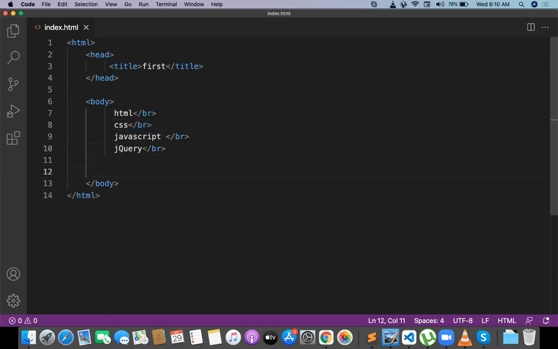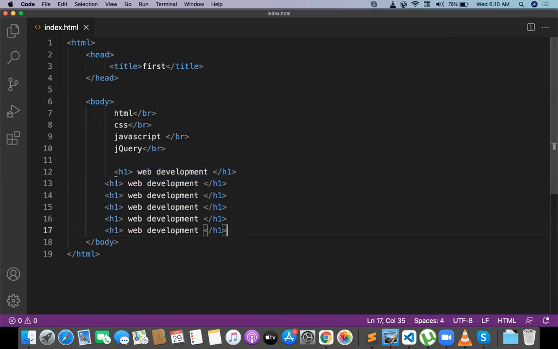And let me go for the multiple kinds of headings now. So H1 is one heading. Let me write something like web development here. I'll be having a lot of headings: H1, H2, H3, H4, H5, H6. So MDN is providing only 6 headings for us. Only 6 types of headings are there, and each and every heading has some specific size and font.